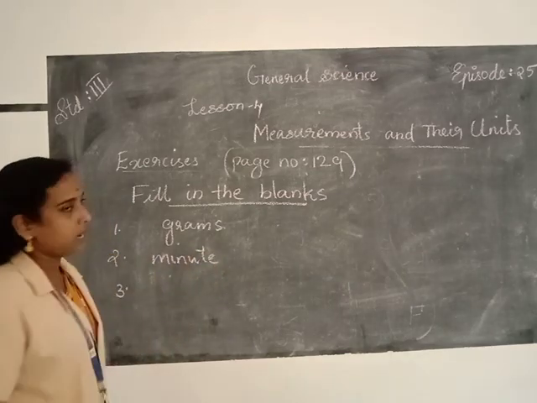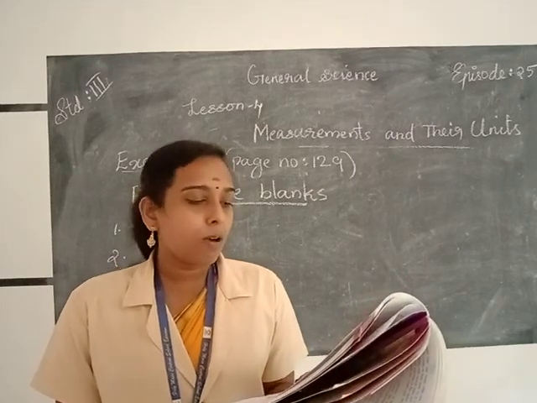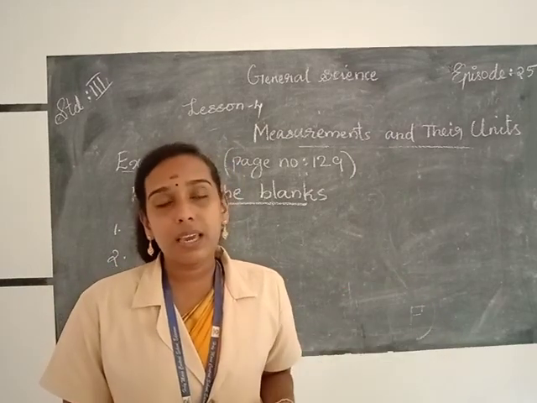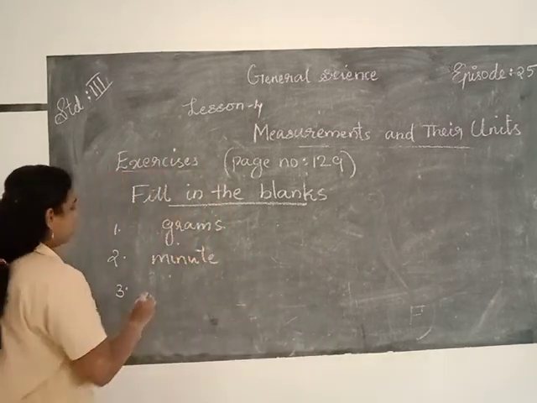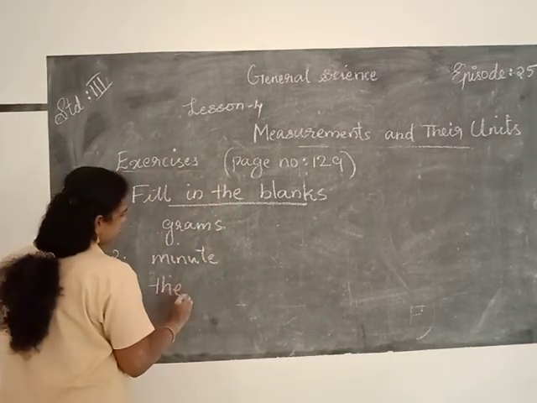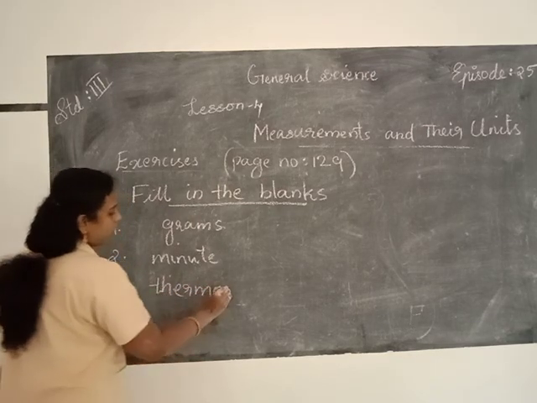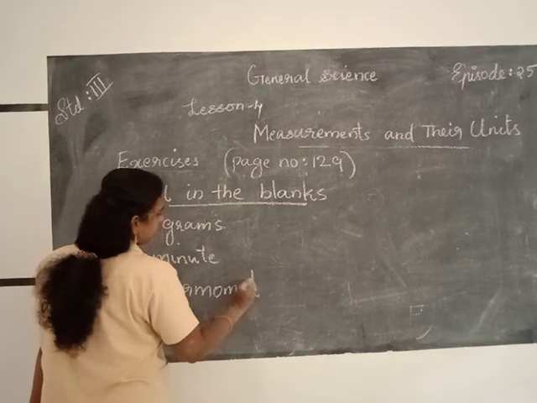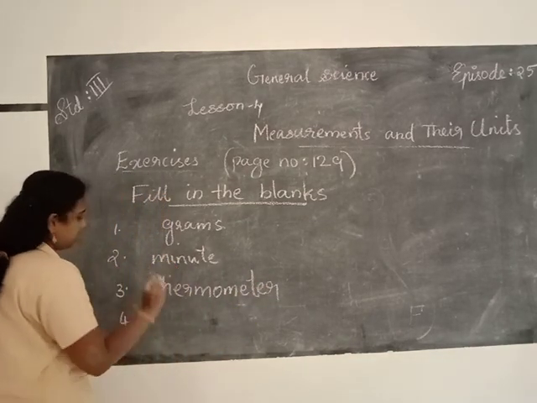Then third question, to check our body temperature we use a thermometer, T-H-E-R-M-O-M-E-T-E-R, thermometer.